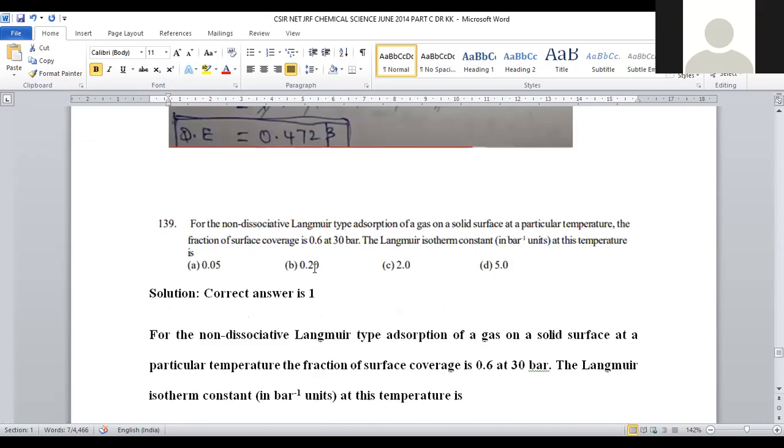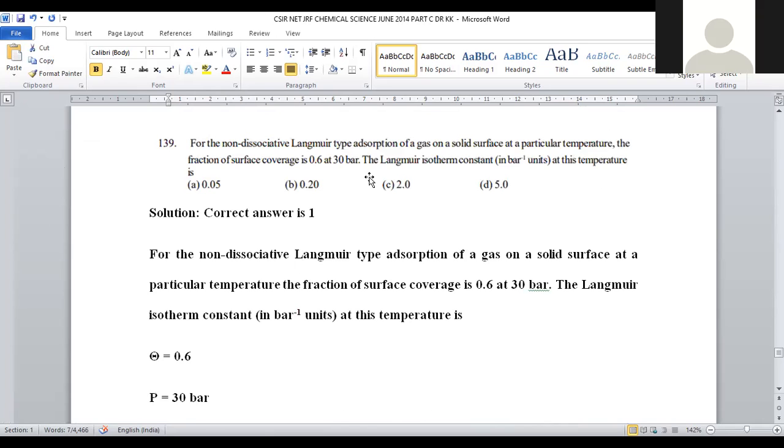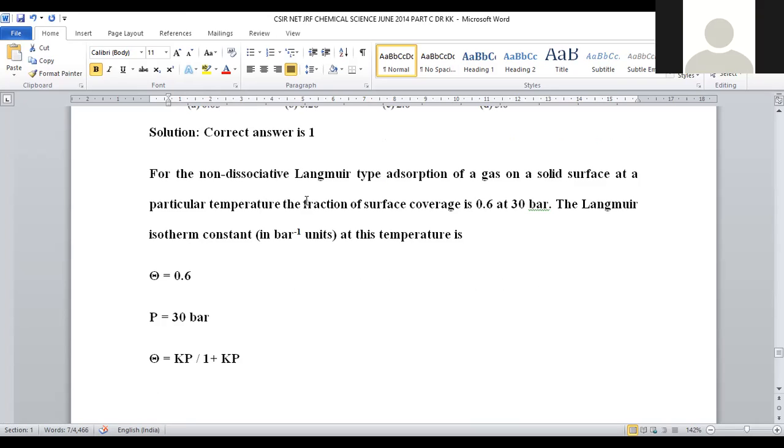Let us move on to question number 139. For non-dissociative Langmuir type adsorption of a gas on a solid surface at a particular temperature, the fraction of surface coverage is 0.6 at 30 bar. The Langmuir isotherm constant in bar inverse units at this temperature will be. The Langmuir isotherm constant is to be depicted in bar inverse values, right? This is a question from surface chemistry and colloids, where the Langmuir adsorption isotherm can be employed. So for non-dissociative Langmuir type adsorption of the gas, here we have to predict the Langmuir isotherm constant.